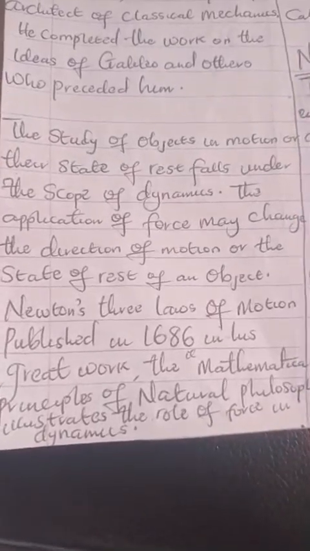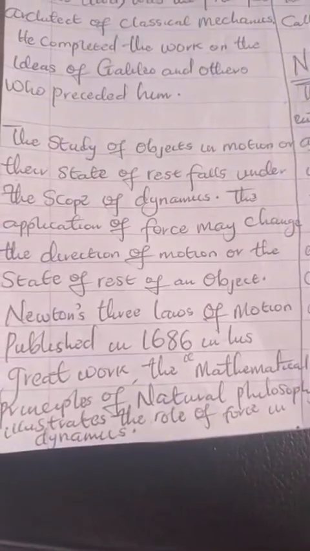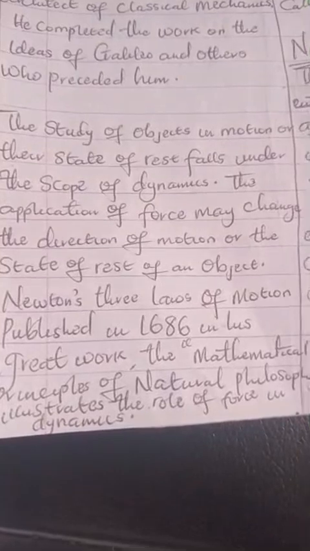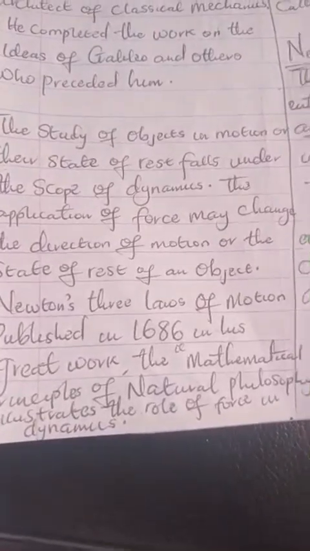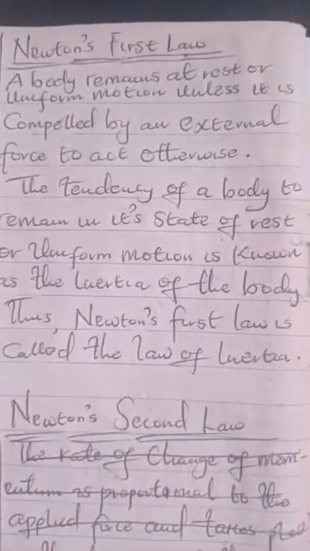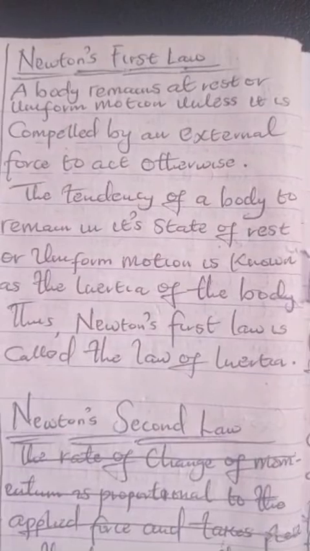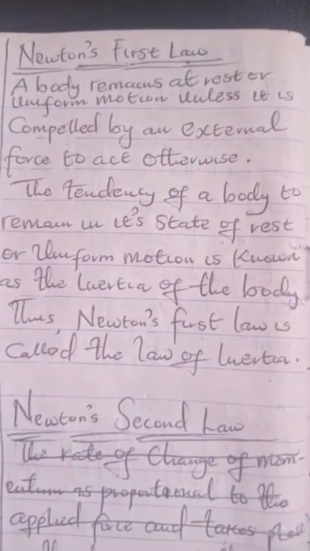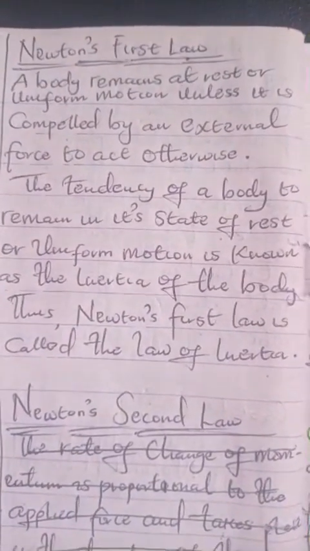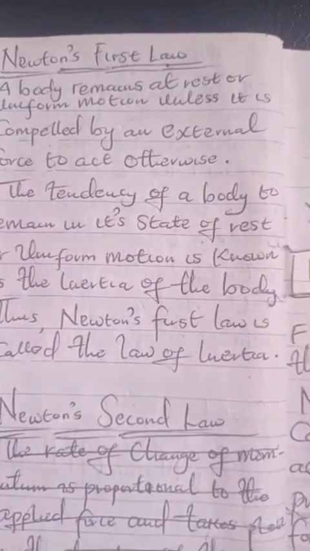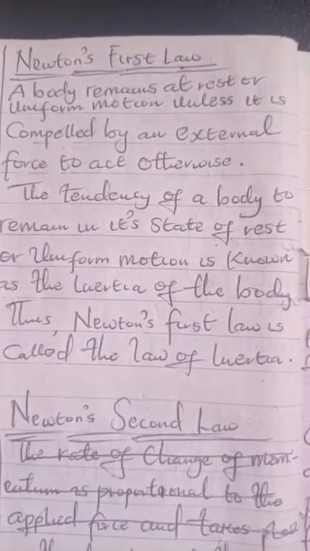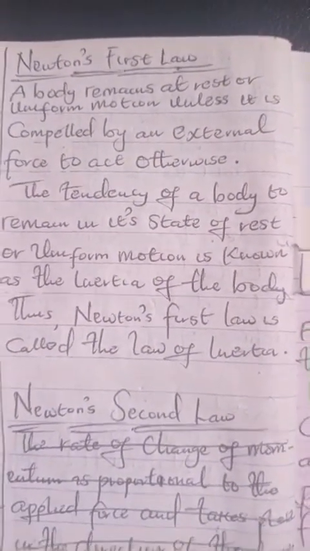This work illustrates the rules of force in dynamics. Newton's first law states that a body remains at rest or in uniform motion unless it is compelled by an external force to act otherwise.